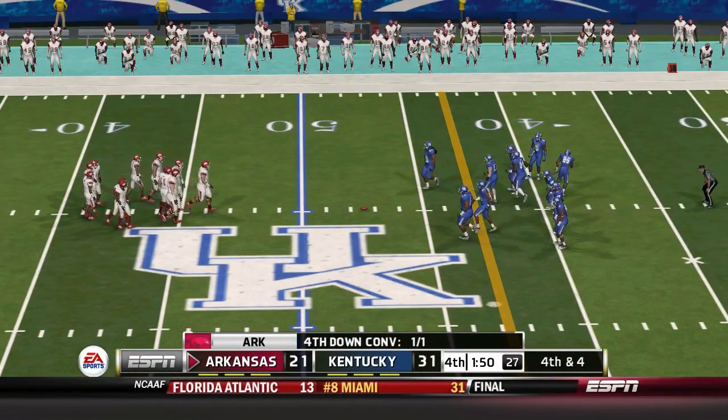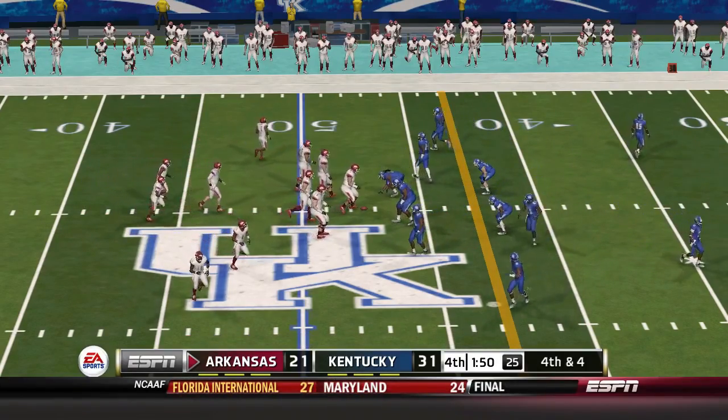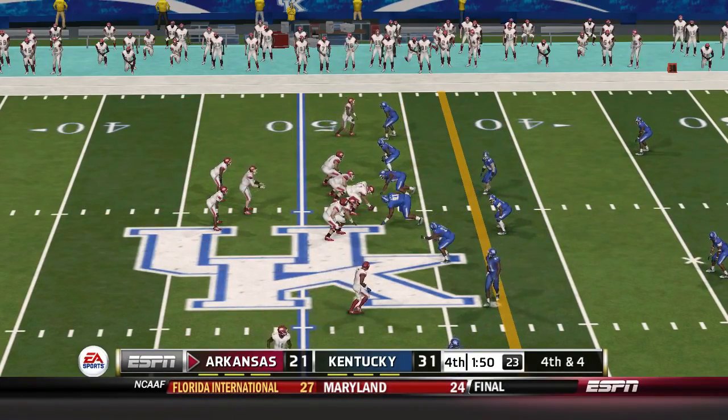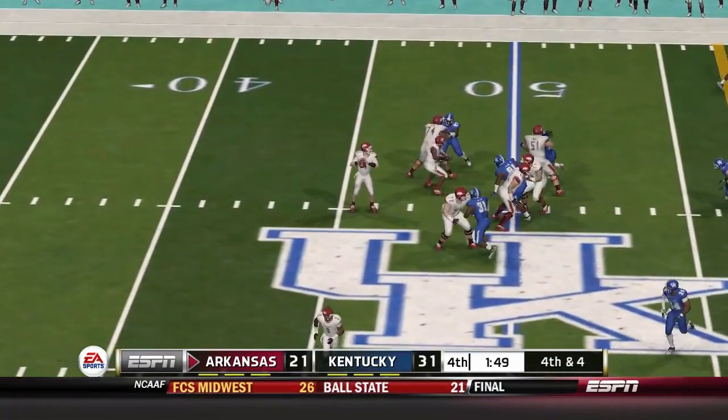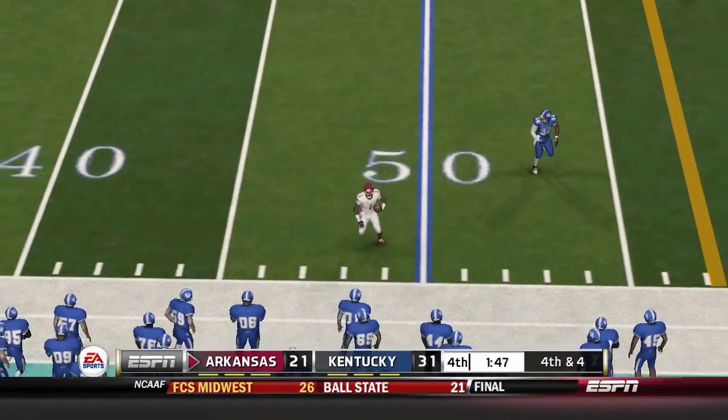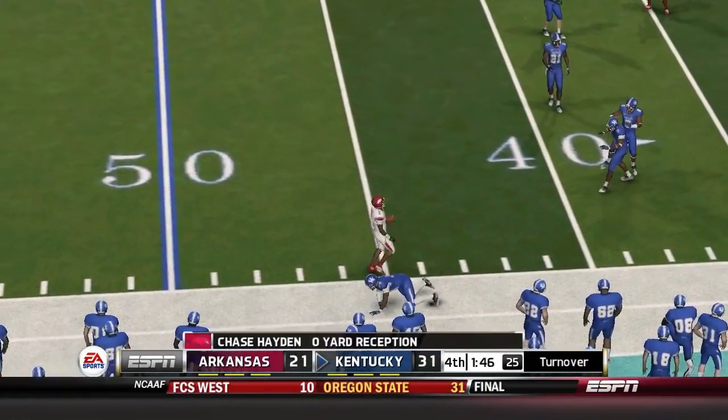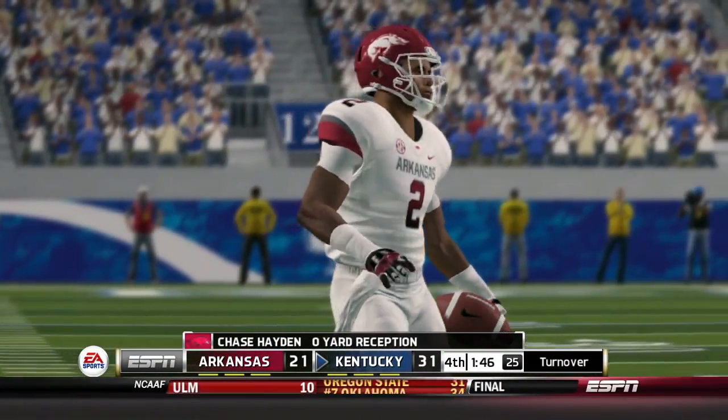And once again, the coaches decided to go for it on 4th down. Just under 2 minutes in the game. Pass right, running back's got it. He's knocked out of bounds at the 48-yard line.